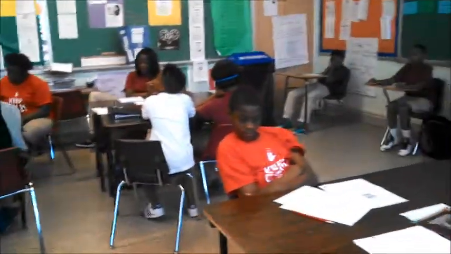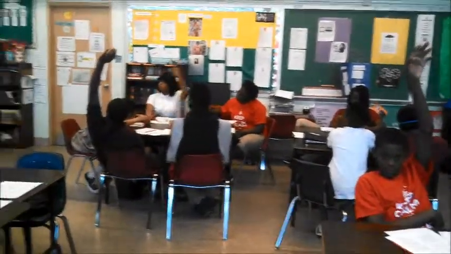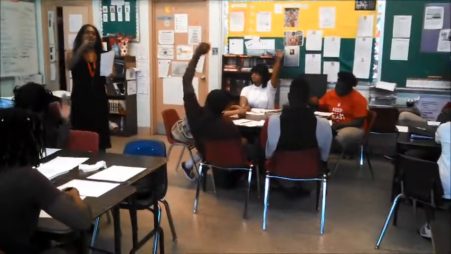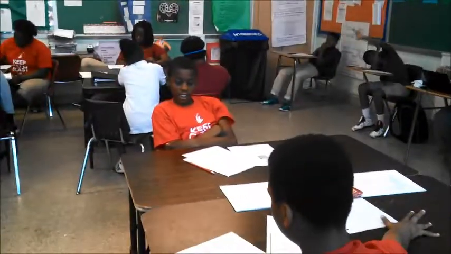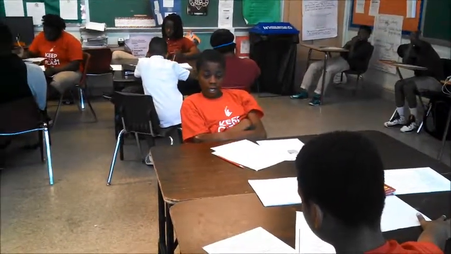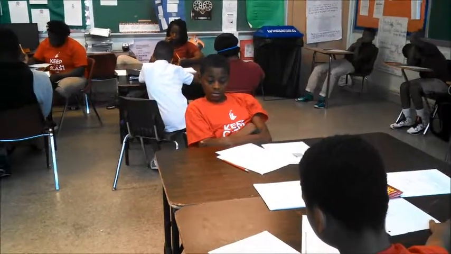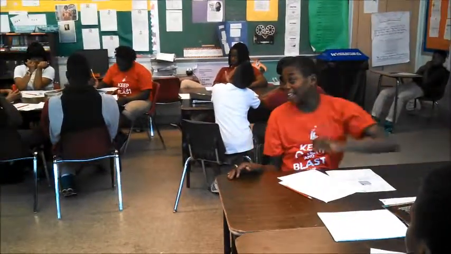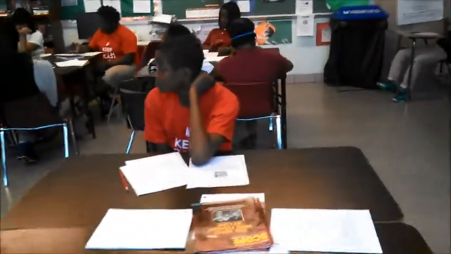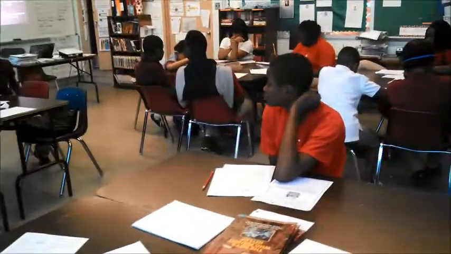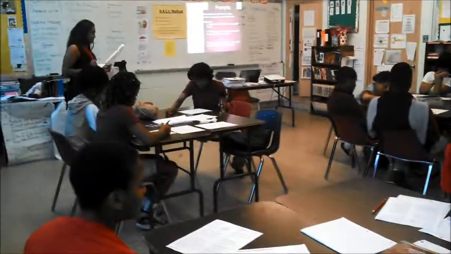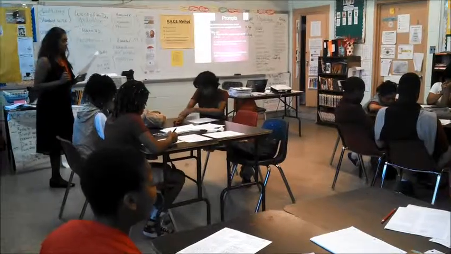What happened when the girls reached the campsite? I have 5 hands. Aaron, what do you say? D, Dora went to look for wood while the other girls read books. Does anybody disagree with Aaron? I meant C. Dara went to look for wood while the other girls read books. Does anybody disagree? Yeah, me. What do you say? I got B. What does B say? Dora read a book while the other girls were doing their chores.